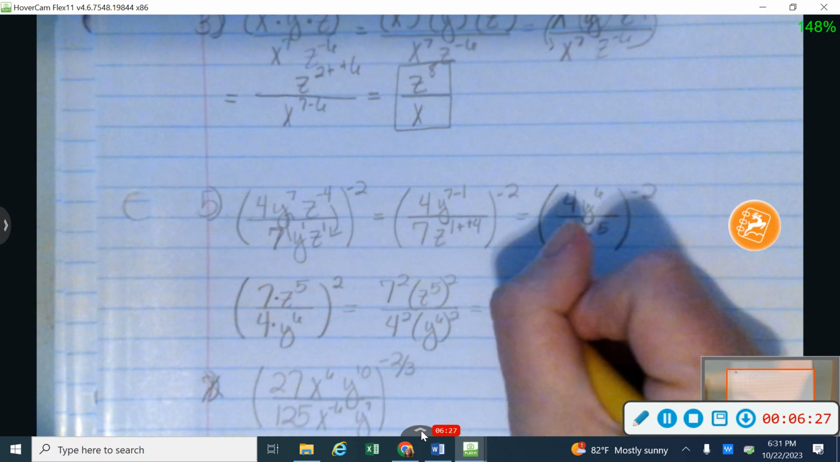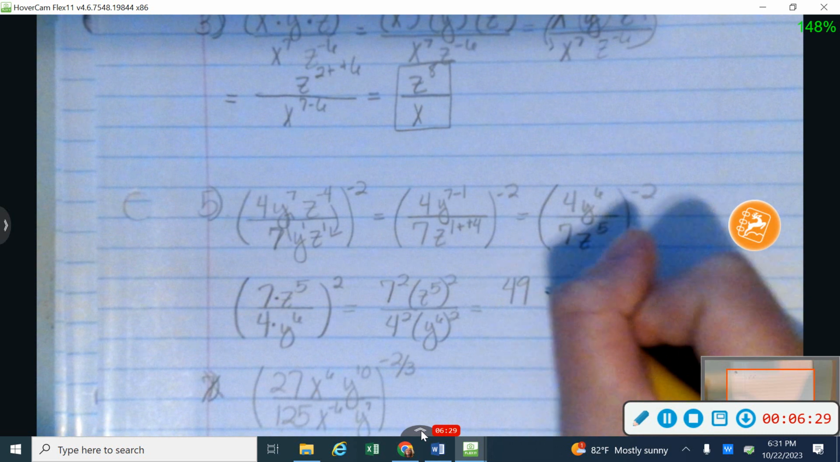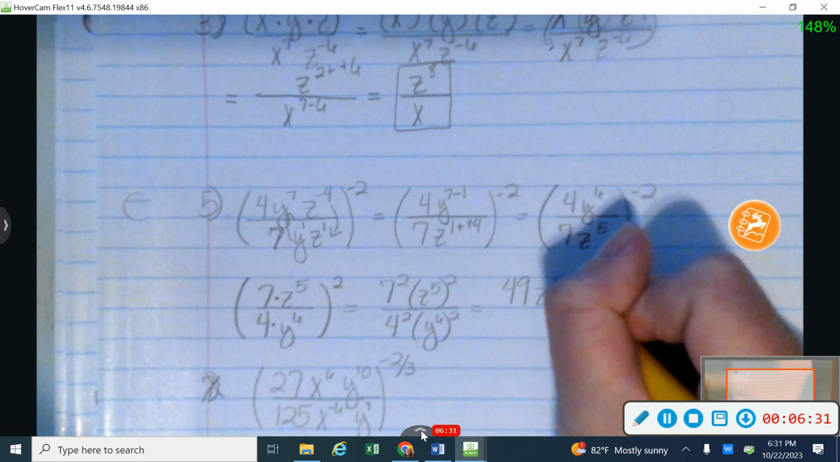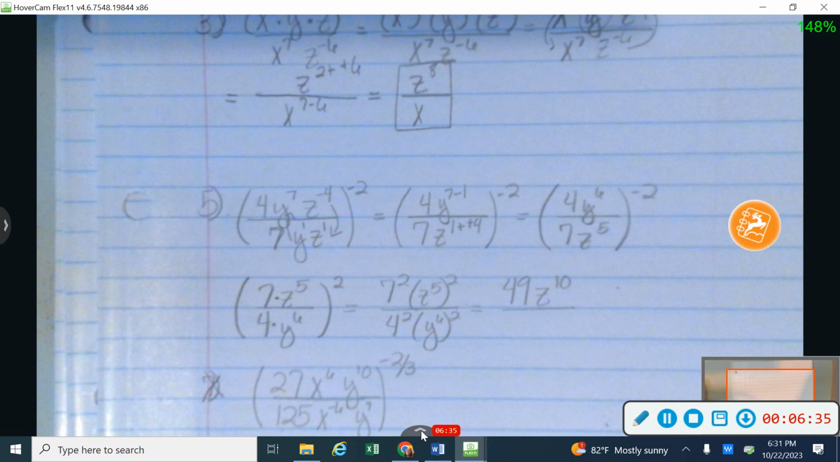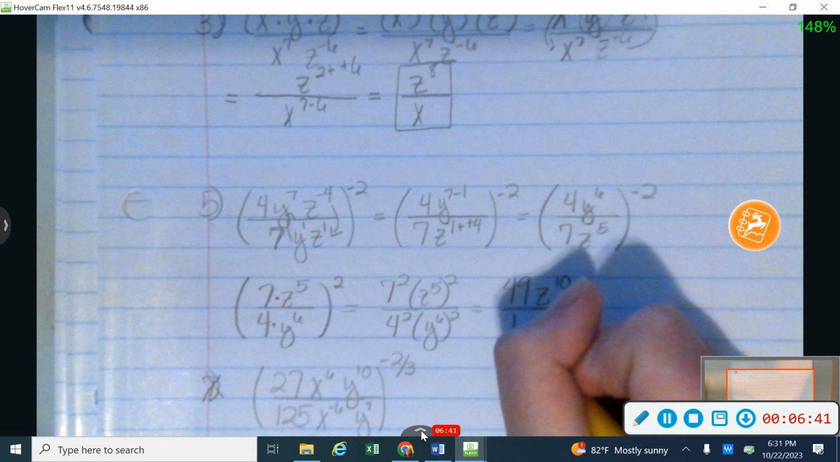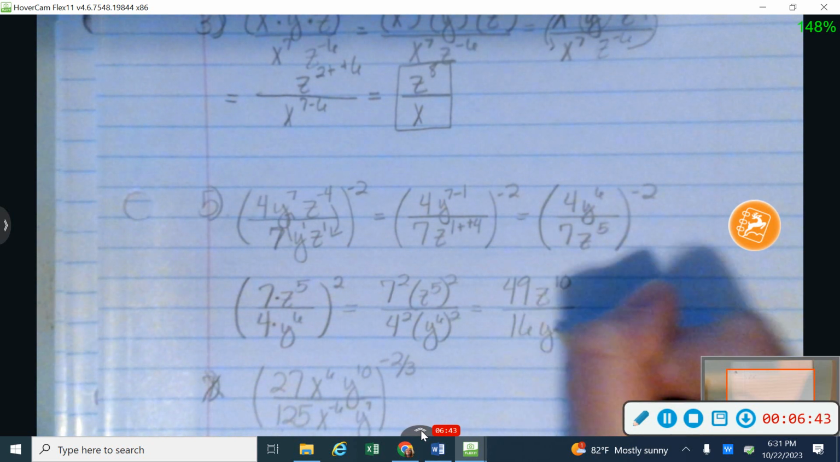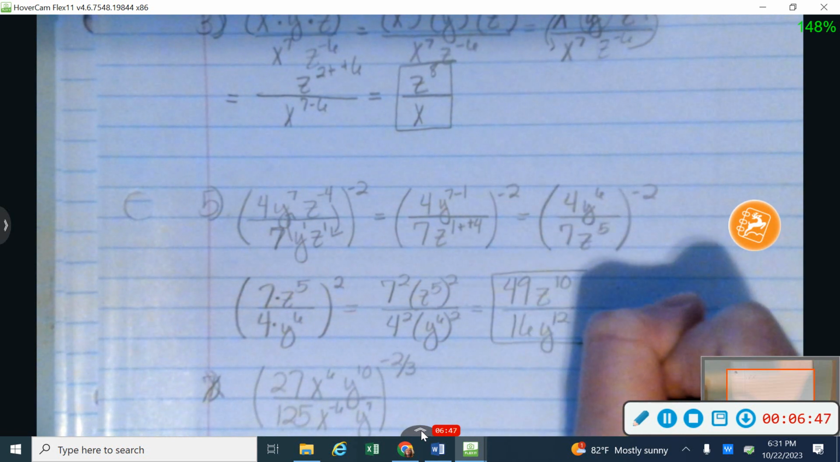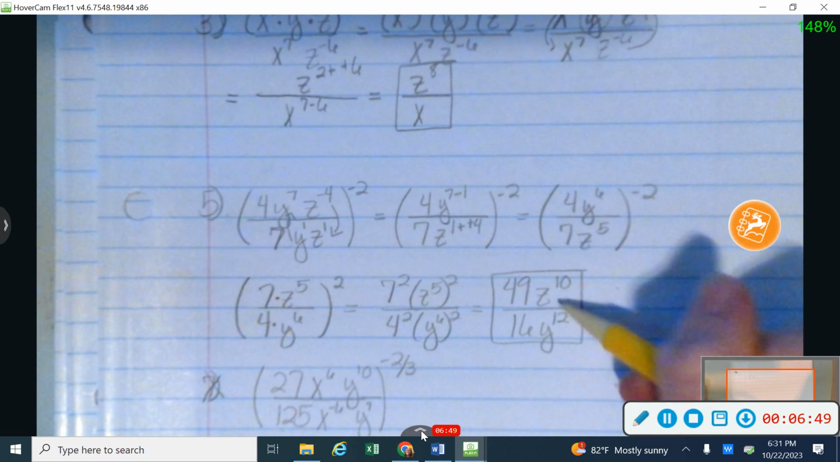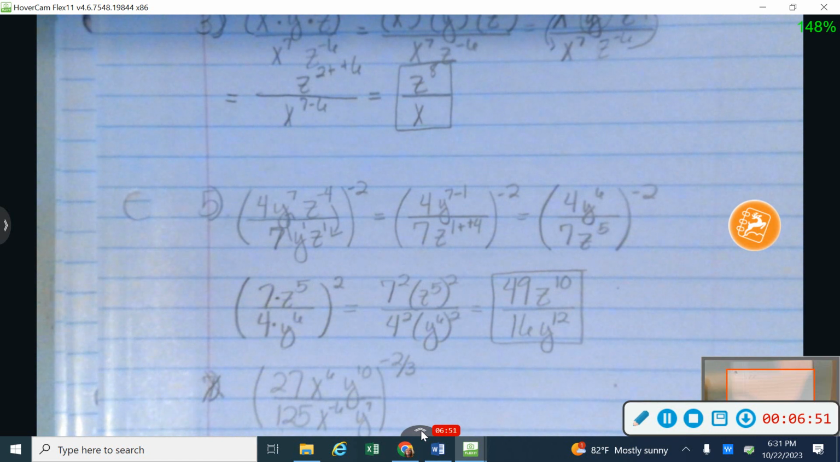Okay, so if they're on the top, 7 squared gives me 49. I'm going to multiply my exponents together. That's going to give me z to the 10th. So if I have an exponent being raised to an exponent, I'm going to multiply those together. And then 4 squared gives me 16. And 6 times 2 gives me y to the 12th. And again, I'm going to leave that just exactly the way it is because the z and the y have different bases, so we don't need to put those together.